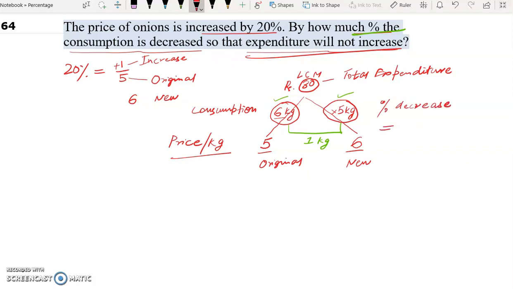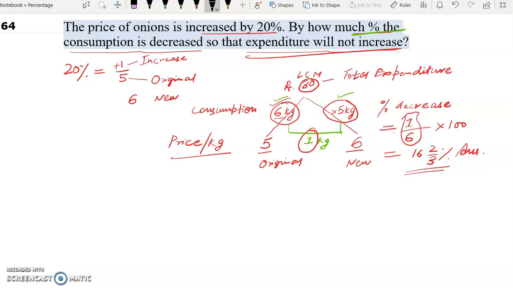the percentage decrease will be how much? Decrease is 1 kg upon the original. Original was how much? 6. 1 by 6 into 100. Now 1 by 6 in fraction we know. 1 by 6 in percentage is how much? 16 2 by 3%. 1 by 6 is the base unit. This concept we have learned in the first video, a basic concept on percentage.